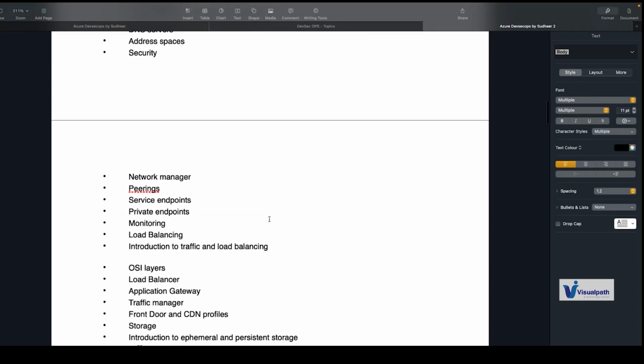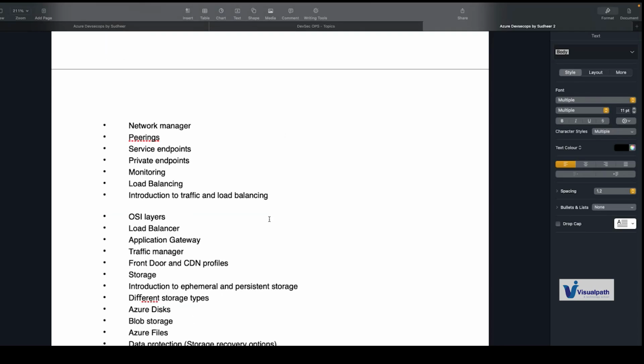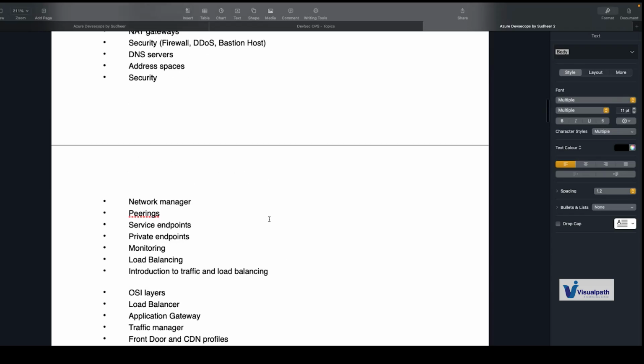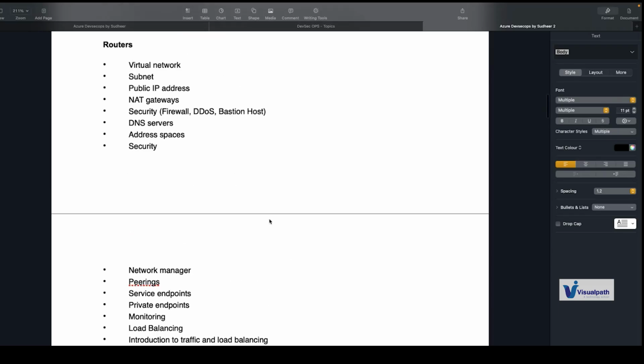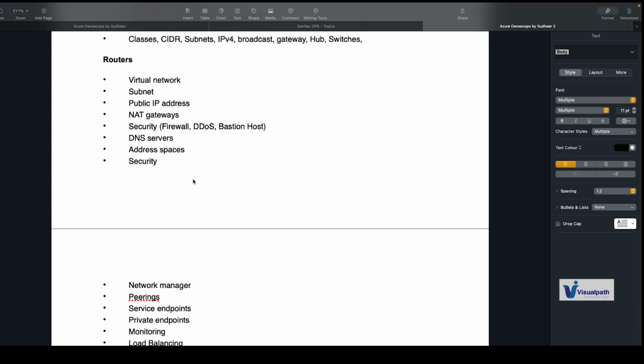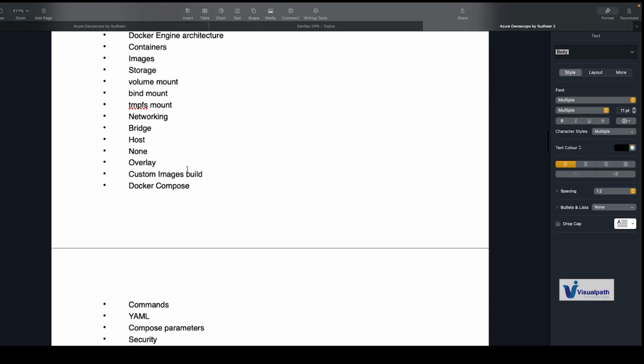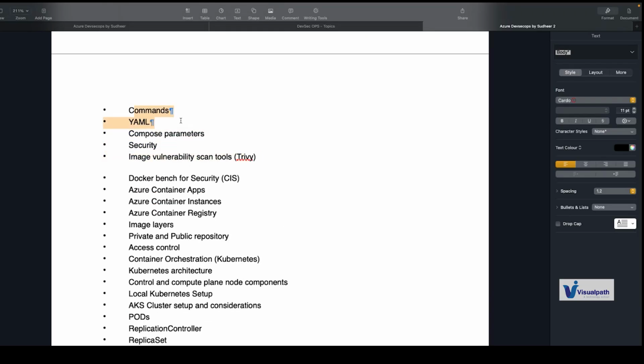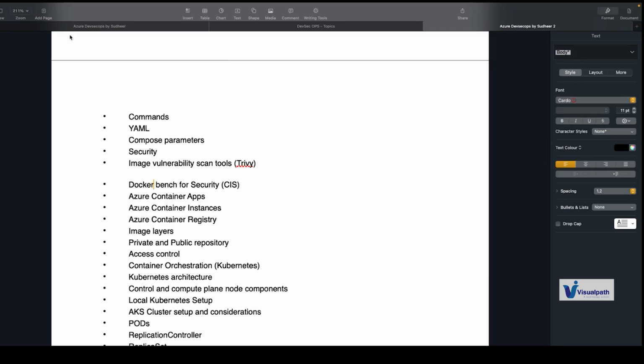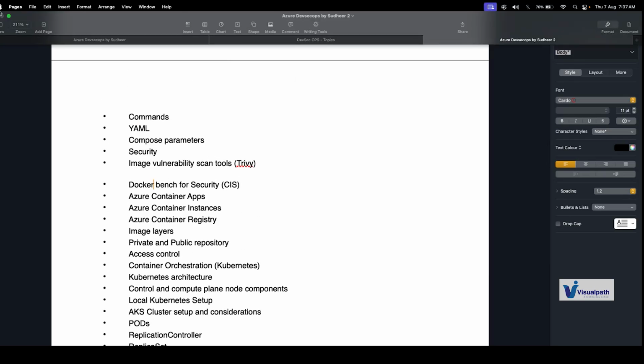We'll also be looking into the networking part, where you will understand different concepts of networking. Plus, you'll understand what DDoS is, what flow logs are, and how you can protect your network in your Azure subscription. So these are the topics that we will be covering. I'll teach you YAML, and then we'll move towards writing Dockerfiles. So let me go back to the other one.